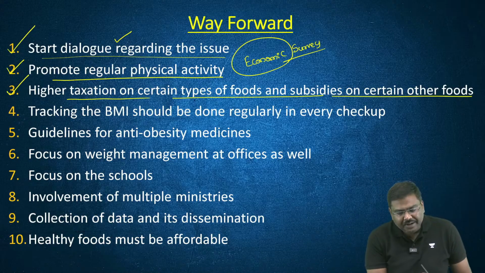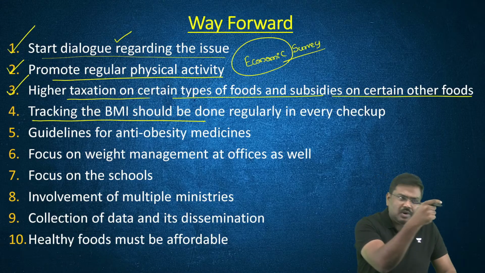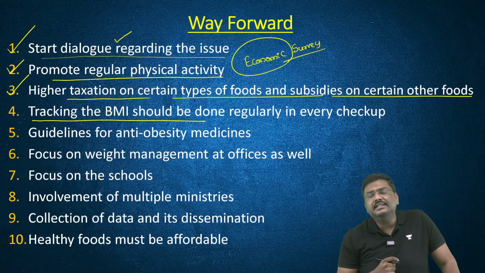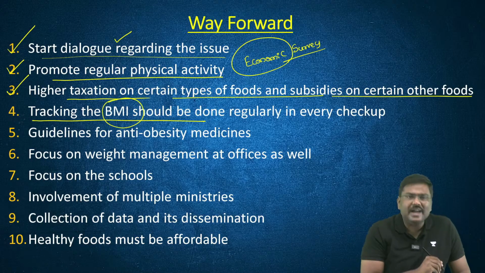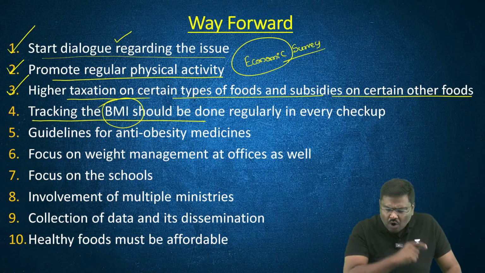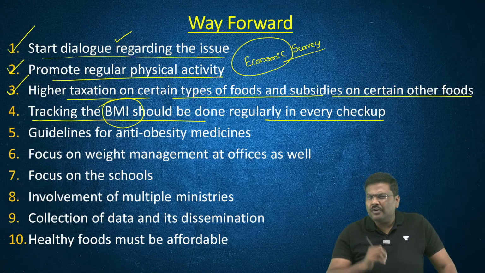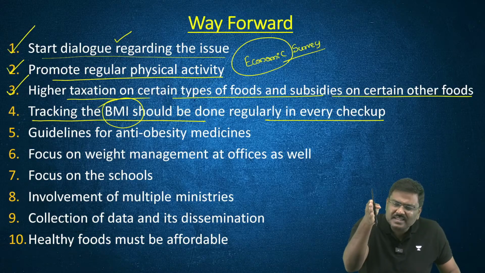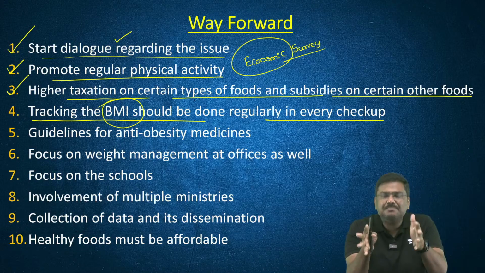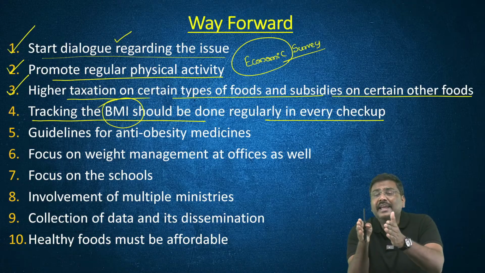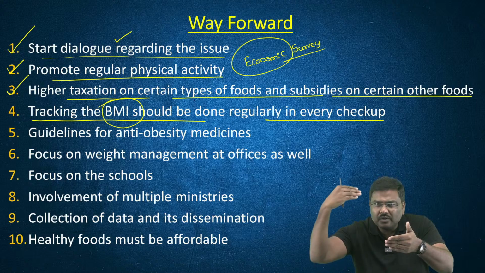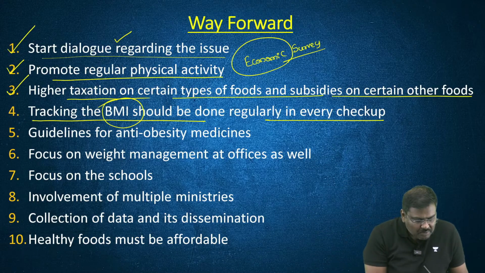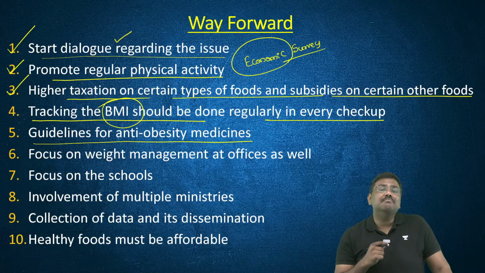Fourth point, whenever people go to healthcare centers, hospitals, or secondary or primary healthcare centers, have a compulsory tracking of BMI. Whenever you go to doctors for any kind of checkup, have a tracking of BMI. Let the doctor hold consultations with the patients and explain to them what BMI is, what the impact of a higher BMI is, and what kind of impact the person can feel over a period of time, etc. Point number 5, guidelines for anti-obesity medicines.